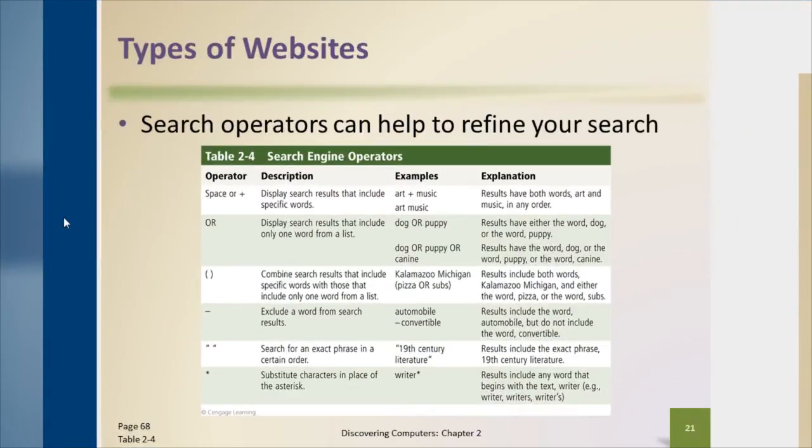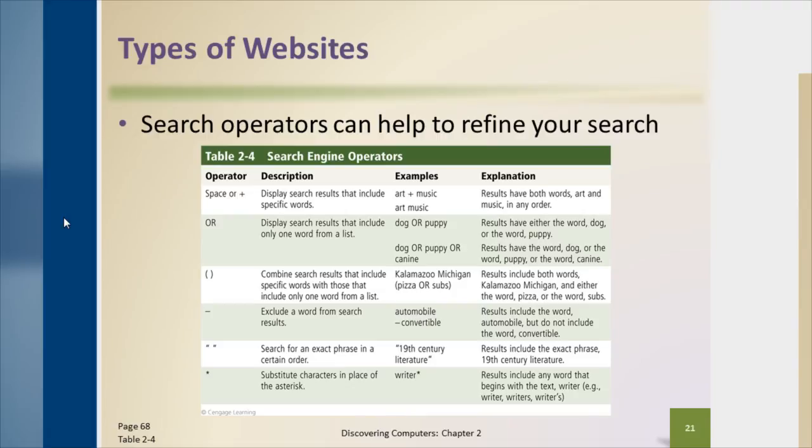When it comes to searches, using a search engine, not everybody is as good at it as they seem to think that they are. The book gives you a few little tidbits, a few tools that you can use to become a little bit better at finding what you're looking for. Personally, I like the advanced search feature in Google. This allows you to really be creative about some of the things that you're looking for. So if you want to limit your search to just PDF files, you can do that using the advanced Google search features. You can also limit your search to a particular domain.